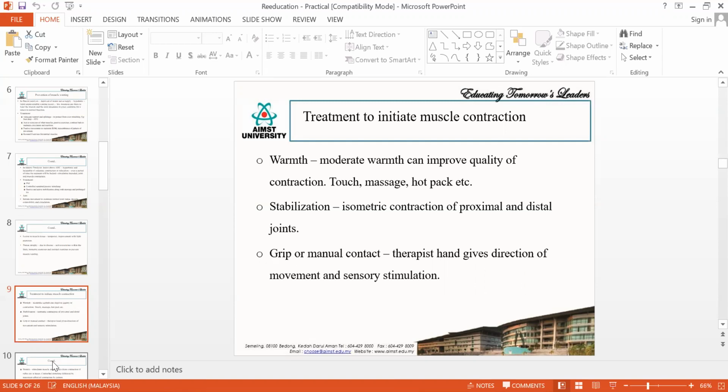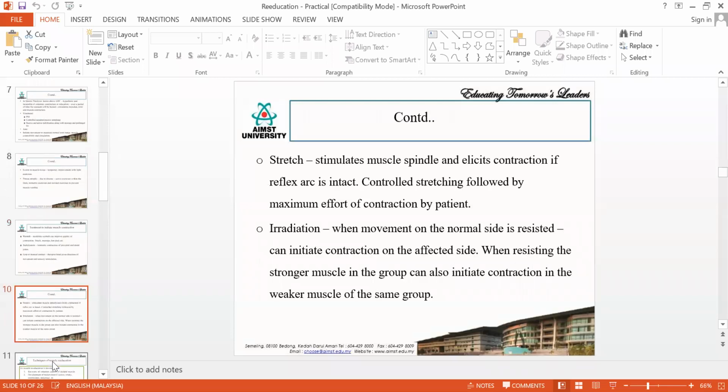Then you can also have manual contact. This will give a sensory stimulation. So you can just hold it. That's why massage is helping you a lot. This holding and gripping will give you a good sensory stimulation. Whenever you touch a particular person, their sensation will be stimulated. In the same way, when you want to stimulate the sensation, you have to give a manual contact. Other than that, you can give stretching.